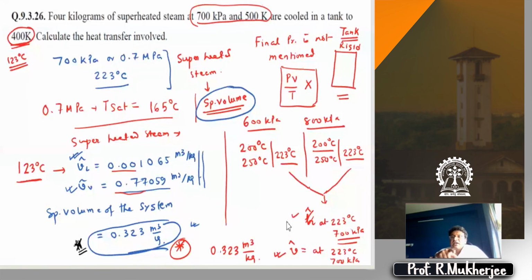Then what I have done? What I was explaining to Vivek, you have also understood from that data that is available, we calculate the specific volume. Now, the final condition: one of you is unmuted, kindly mute yourself. The final condition, if you see, only the temperature is given, pressure is not given. So since pressure is not given, what do I do? I now go to the temperature table. That's simple. Do not overcomplicate it. My approach is very, very clear.